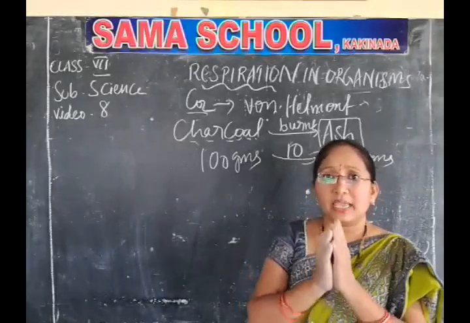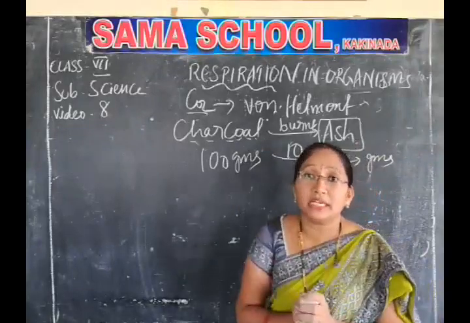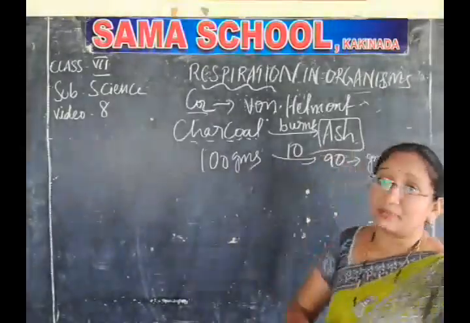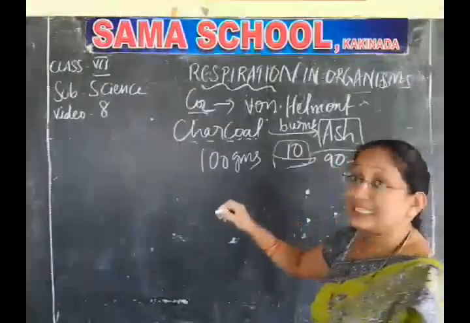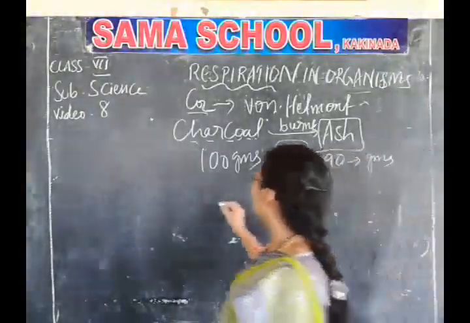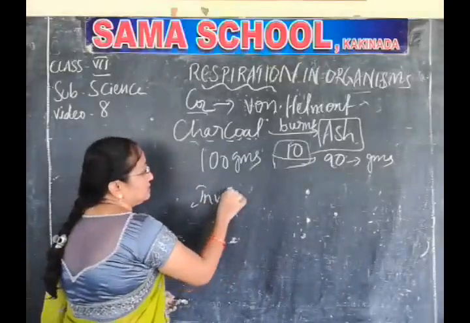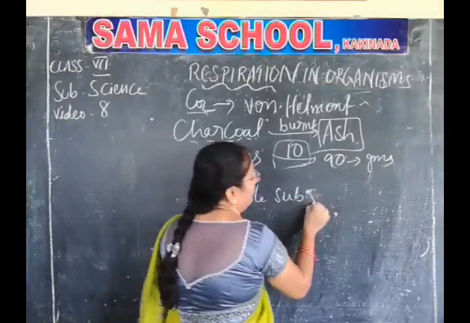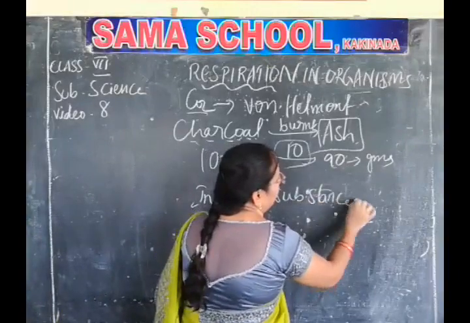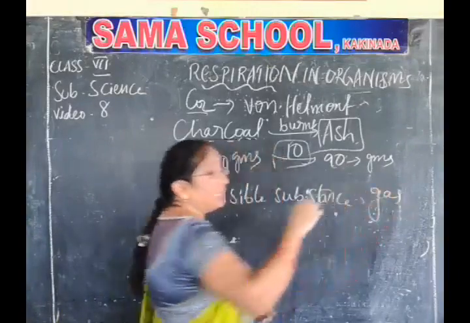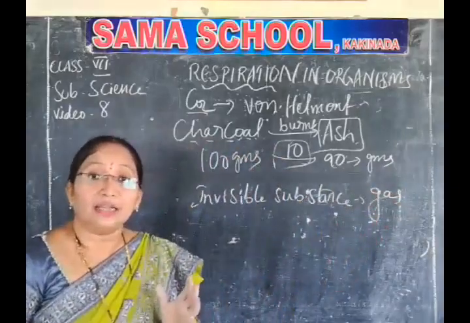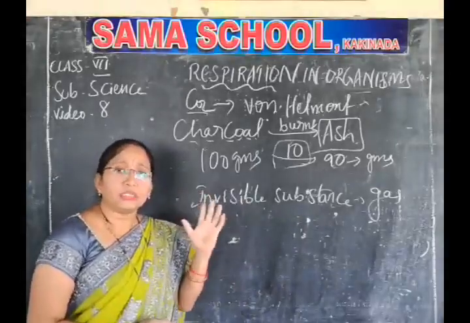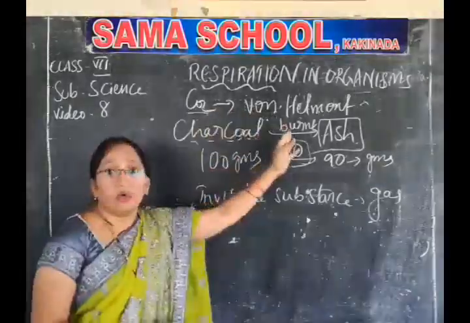What happened to this 10 grams? After burning, the same amount of charcoal is converted into ash also. Why can't it be 100 grams? What is this 10 grams? It is in the form of some invisible substance, in the form of gas. It might have gone to the air. He thought like that. There starts the discovery of carbon dioxide by the most important scientist called von Helmont.